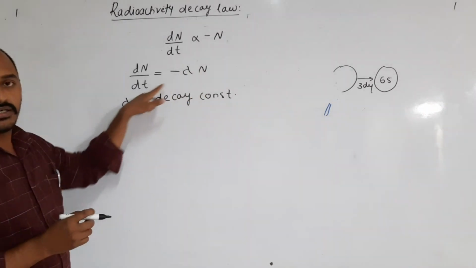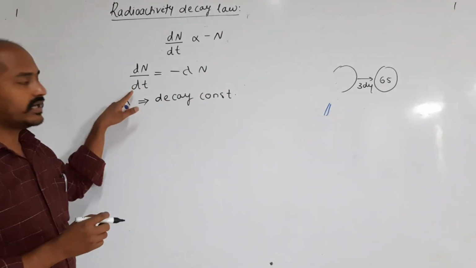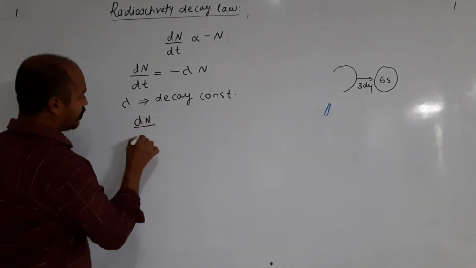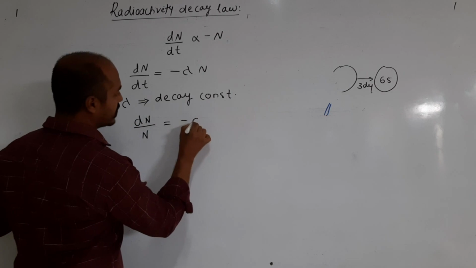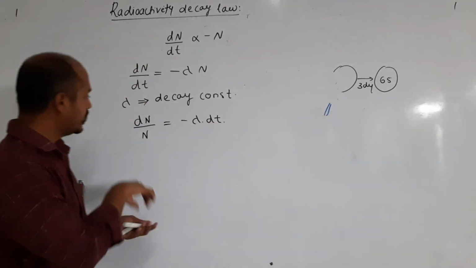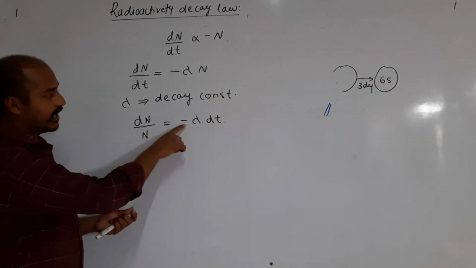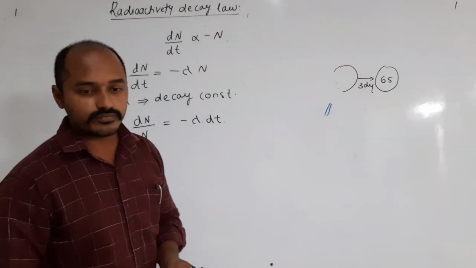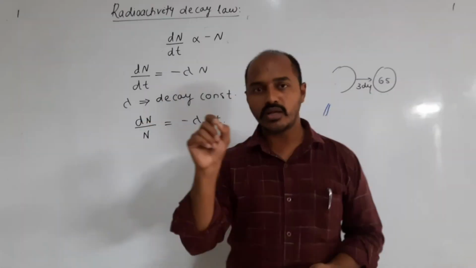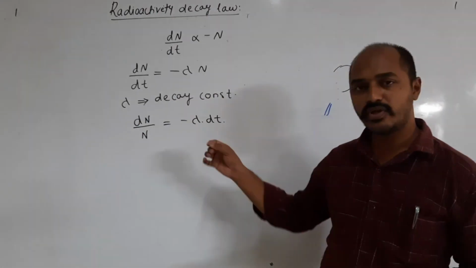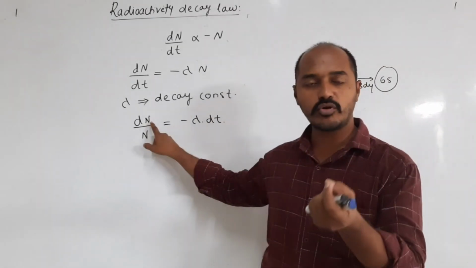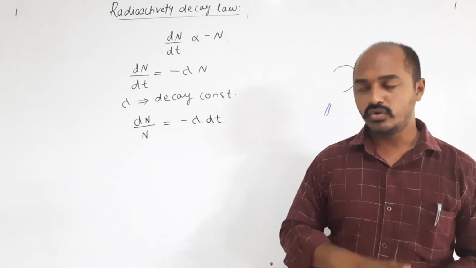Then let us modify this equation. Let us take this N to the left hand side and take dt to the right hand side. It will become dN divided by N is equal to minus lambda dt. So this is the equation we got. Now here dN indicates a very small number of disintegrations and dt indicates a very small amount of time. In this small amount of time only, we have to think of a small number of disintegrations.